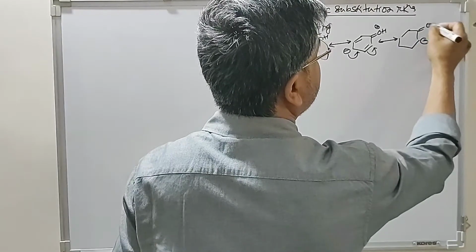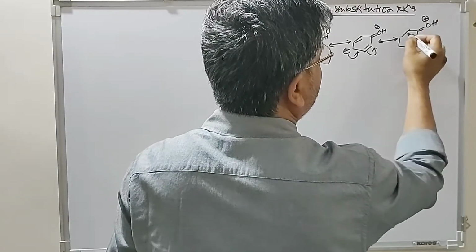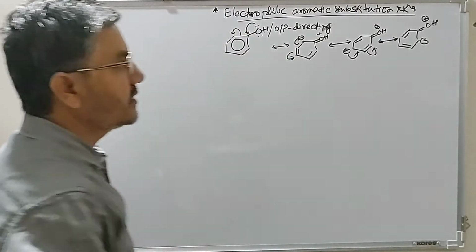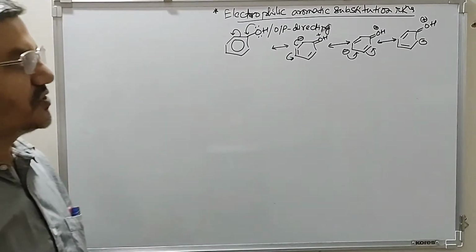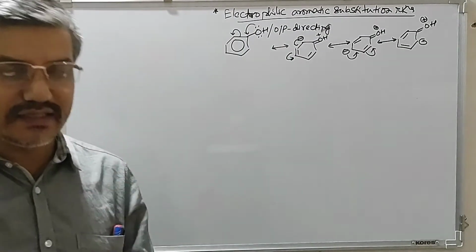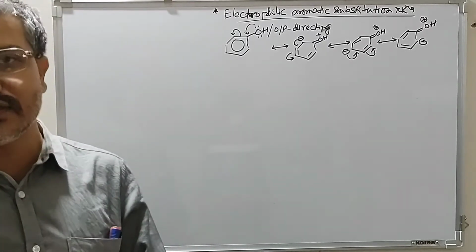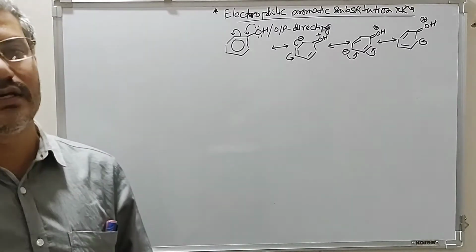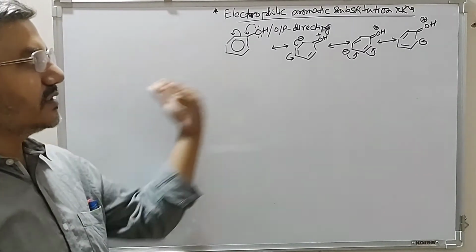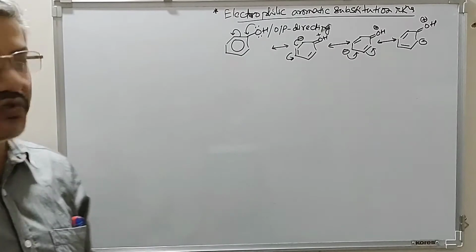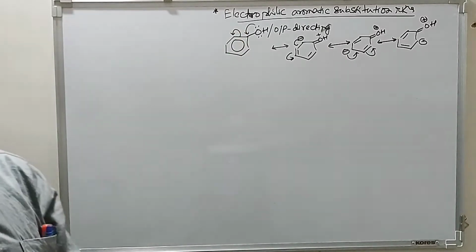So if you look at these resulting structures, electron density at ortho and para position is increased without altering the electron density at meta position. So this is the reason why the electrophiles are attacking at ortho and para position. So this is because of this resonance.